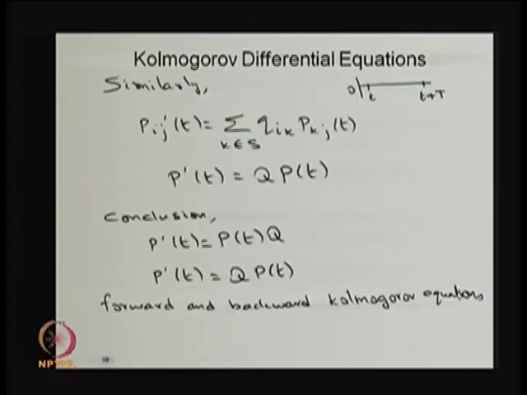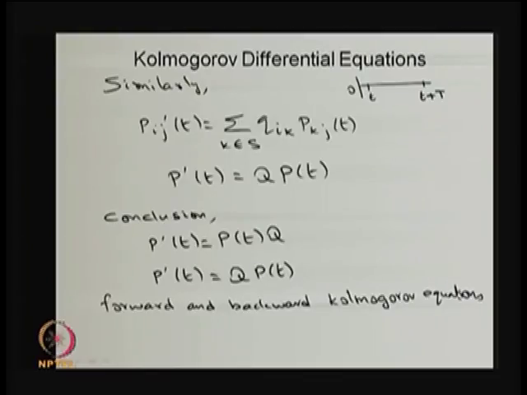The same way, if you do 0 to small t as a small interval of time, and then t to t plus capital T, then I will get P dash of t equal to Q times P of t, that is called the backward Kolmogorov differential equation. Whether you frame a forward equation or a backward Kolmogorov equation, if you solve that equation, you will get the Pij of t. If you solve P dash of t equal to P of t into Q, that is the forward equation. P dash of t equal to Q times P of t, that is the backward equation.